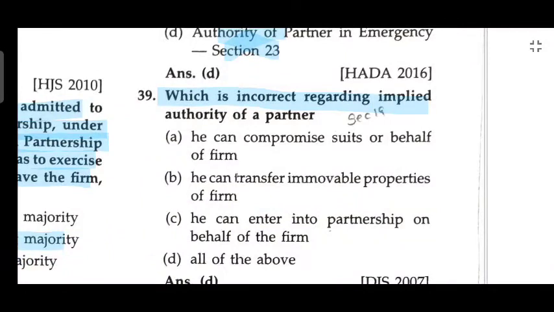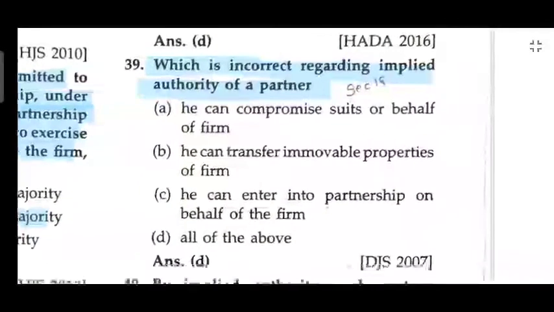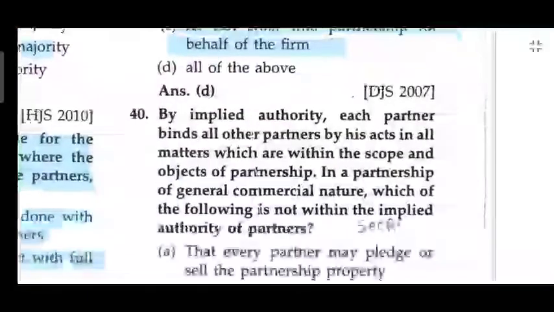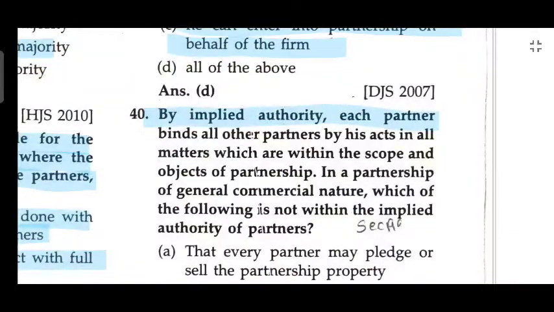Which is incorrect regarding the implied authority of the partner? He can compromise a suit on behalf of the firm. He can transfer immovable property of the firm. He can enter into partnership on behalf of the firm. By implied authority, each partner binds all other partners by his act, in matters which are within the scope of the object of partnership.